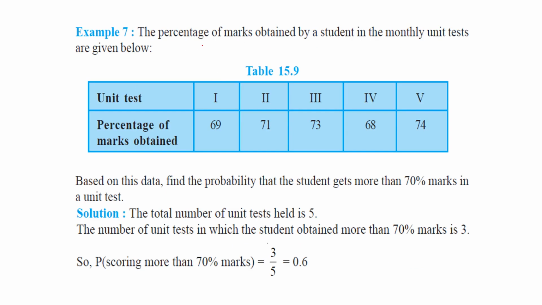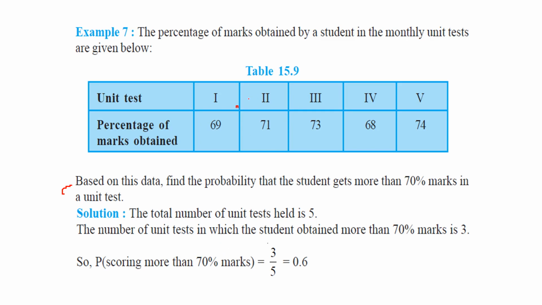The percentage of marks obtained by a student in the monthly unit test is given like this. Based on this data, find the probability that the student gets more than 70% marks in a unit test. So more than 70%. That is, we have to choose scoring 70, this 1, 2, 3, 4.